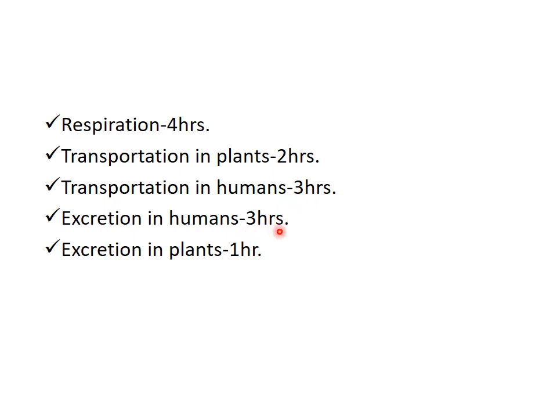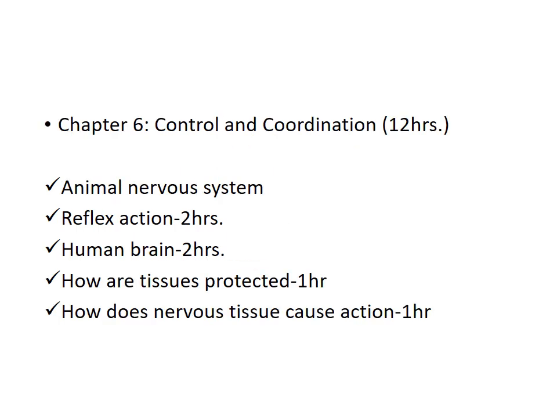Okay. Next is excretion in human beings. This part will be completed in 3 hours. And excretion in plants will be completed in 1 hour. Okay. So this was all about life processes. So life processes part will be completed in all 21 hours. So now the next chapter is control and coordination.